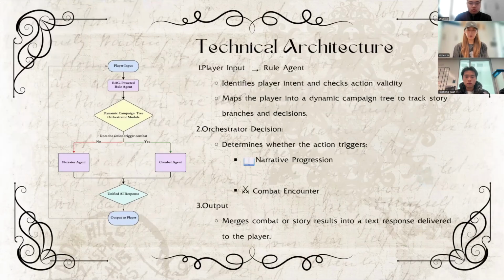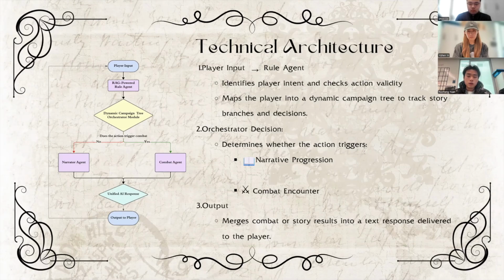So now we will talk about our technical architecture. Okay, so this is our technical architecture. Our user input will first go into a rule agent. The rule agent will determine whether the input is valid or not and reject any invalid actions. And then we have a storytelling tree model to map the player's input into a dynamic content tree to track story branches and decisions. After that, we have an orchestrator to direct our user's input to different agents.